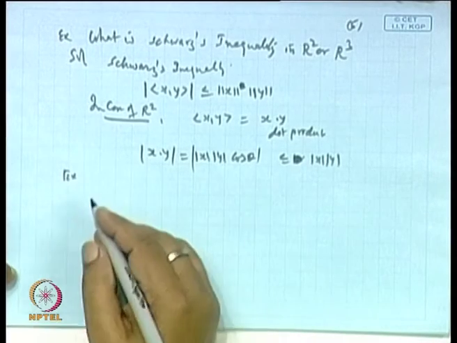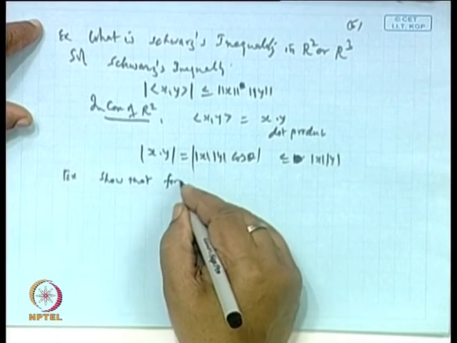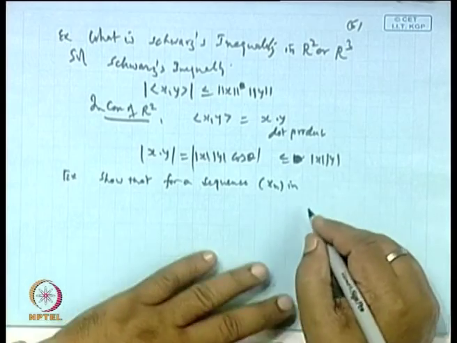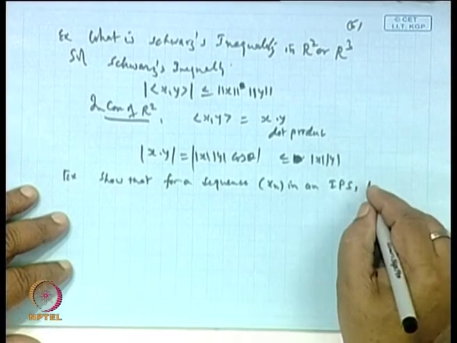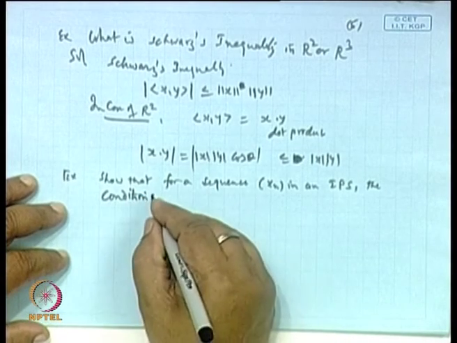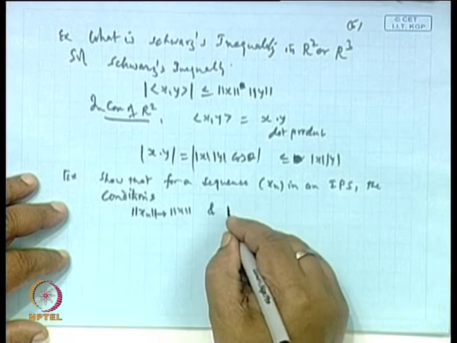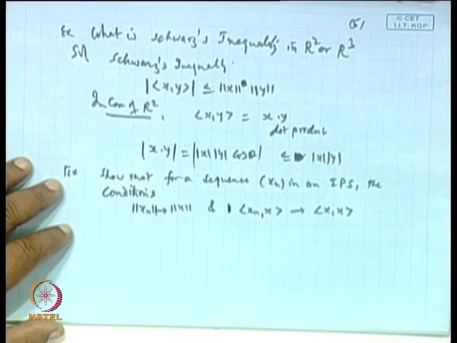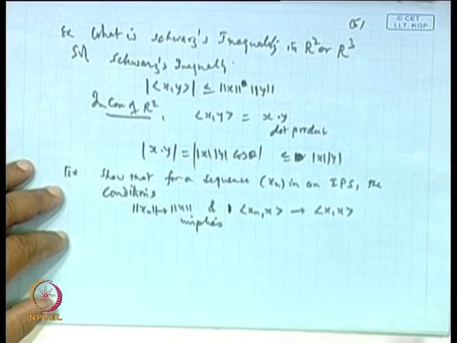Now, for a sequence xn in an inner product space, the conditions that norm xn goes to norm x and the inner product of xn and x goes to the inner product of x and x imply that xn goes to x.